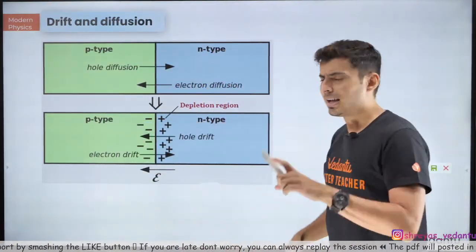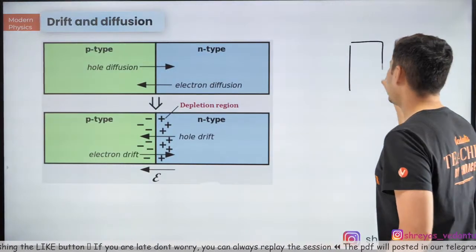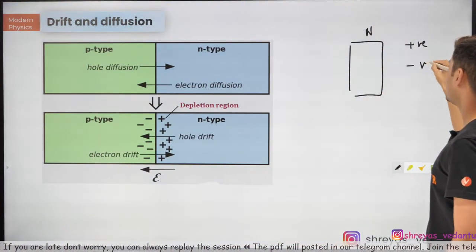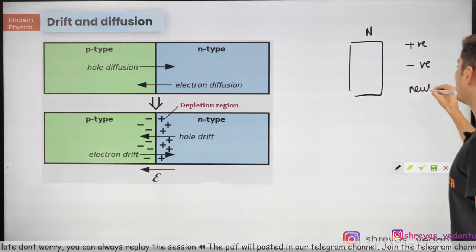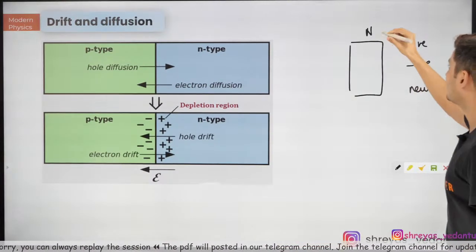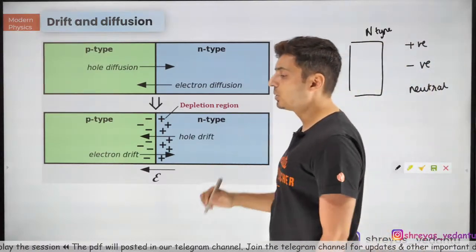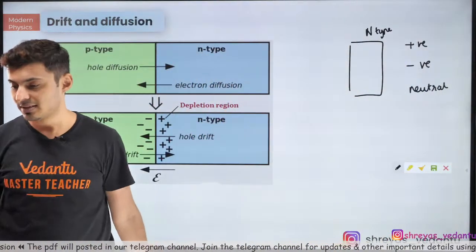Okay, let me see if you can answer this question. If I have an n-type material, is it positively charged, is it negatively charged, or is it neutral? N-type of semiconductor. This is n-type of semiconductor. Is it positive, negative, or neutral? Come on, let me see if you know this.